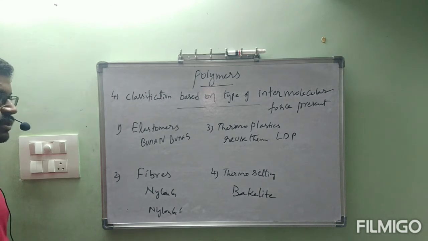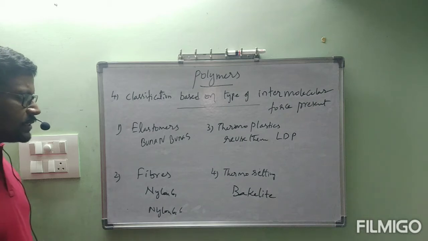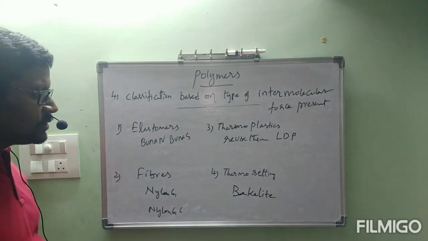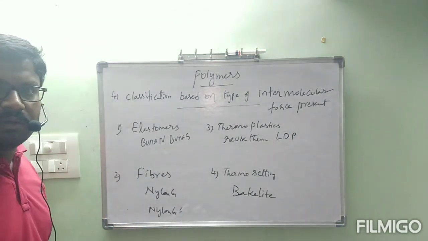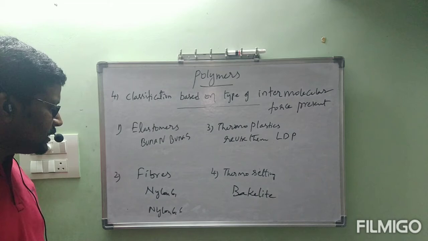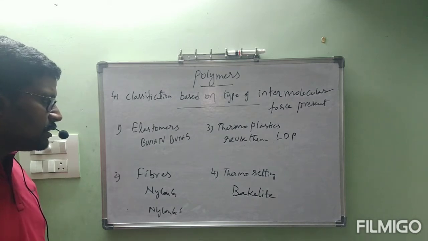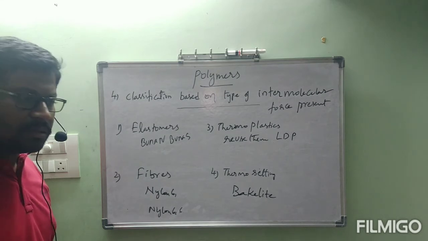So these are the 4 types of polymers depending on the type of intermolecular force present: elastomers, fibers, thermoplastics, and thermosetting plastics. Under elastomers, the examples are Buna-S and Buna-N. Under thermoplastics, we have LDPE and polystyrene. Fibers: nylon 6 and nylon 6,6. Thermosetting plastic: bakelite. These are the examples.